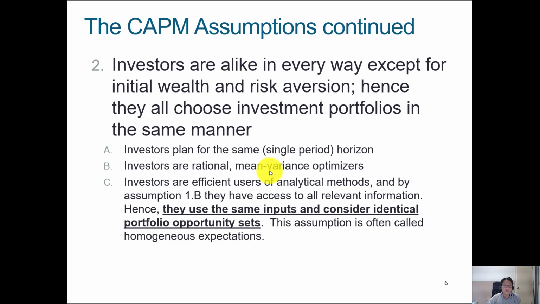So that means everyone would be planning to retire at the same point in time, when they're 60 years old, which is another assumption that isn't quite realistic. We also consider that all investors are efficient users of analytical methods, like what you're learning in this subject, and have access to all relevant information, so they will all consider identical portfolio opportunity sets. They call this homogeneous expectations. That means everyone has the same expectation of what's going to happen in the future.